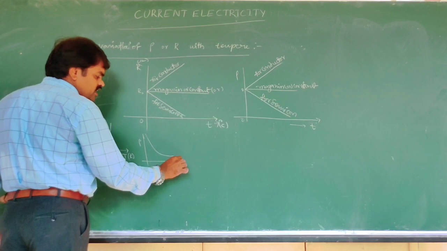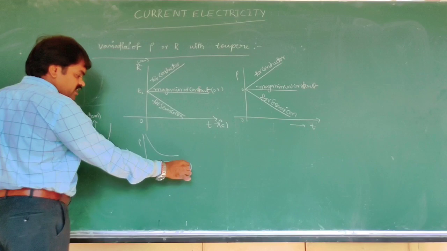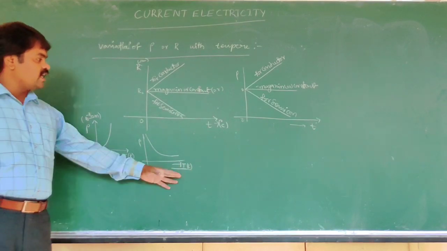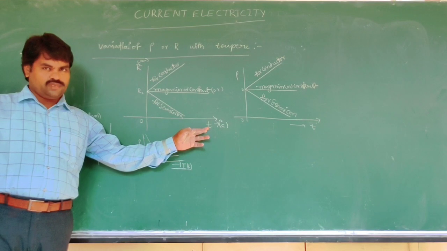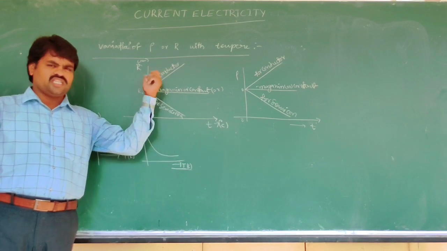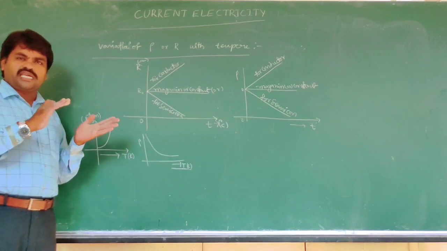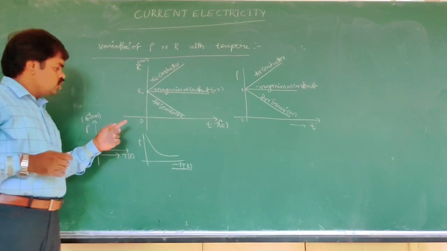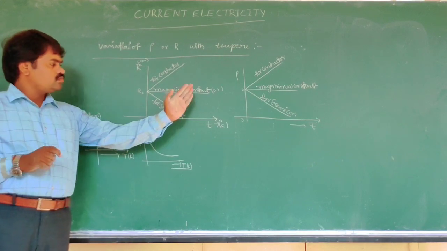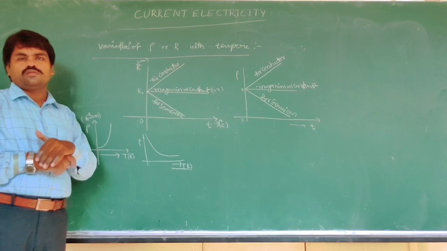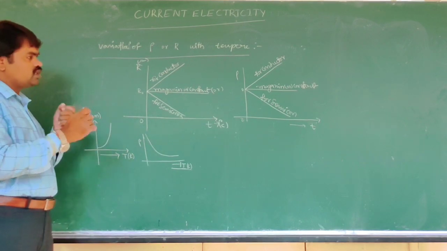But in the practical case of ordinary temperature, we say it is not 0 but from 273 Kelvin up to 573 Kelvin, in between that.